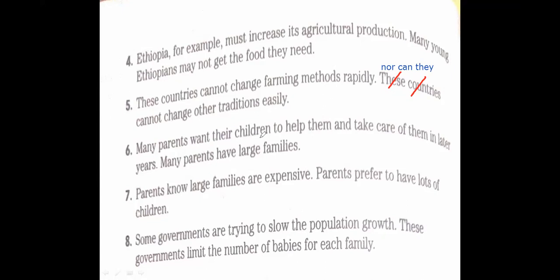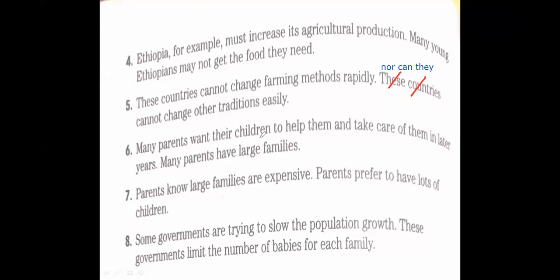Here we have a result, or we have a reason in the first sentence. So what can we use here? But, or yet, or so, or and. Which one do you prefer here?